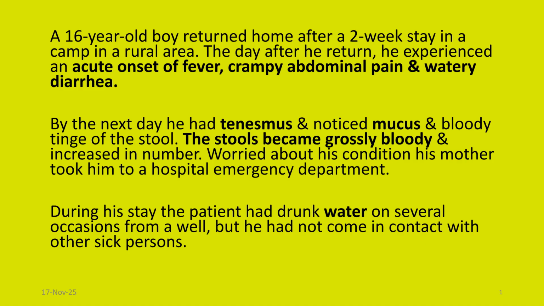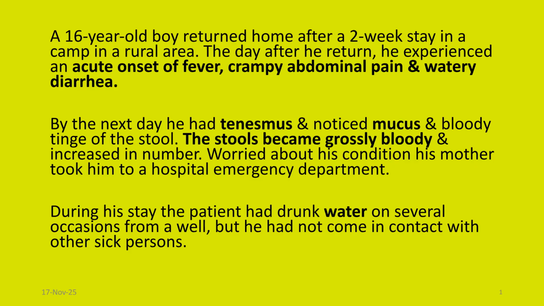He also notices mucus and a bloody tinge in his stool. The stools then become grossly bloody and increase in number. This progression from watery to bloody is classic for Shigella infection. Understandably worried, his mother takes him to the emergency department. In his exposure history, the patient had drunk water on several occasions from a well during his camp stay, but had no contact with other sick persons. This contaminated water source is likely how he acquired the infection.